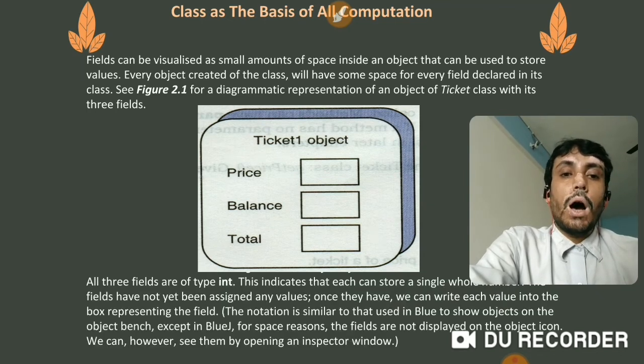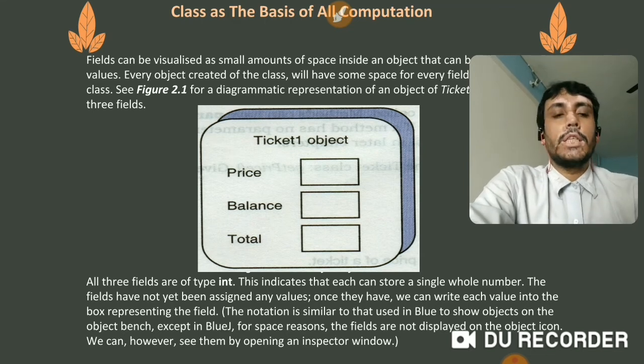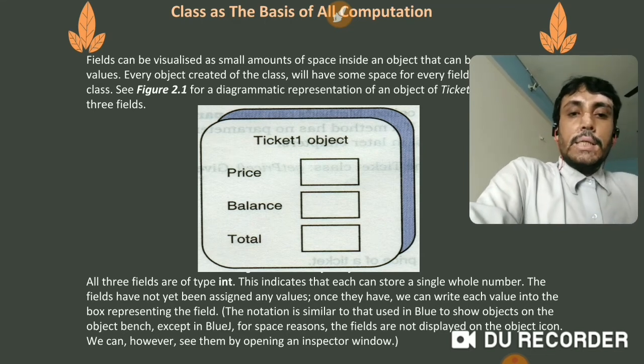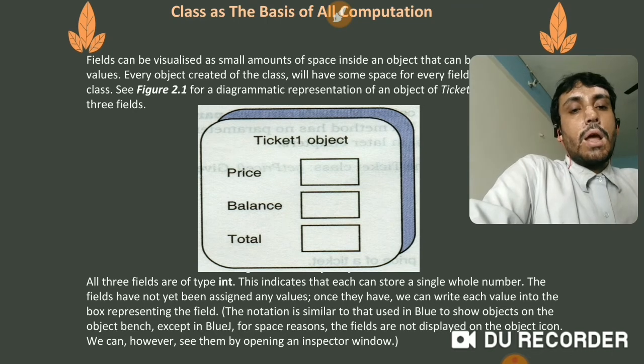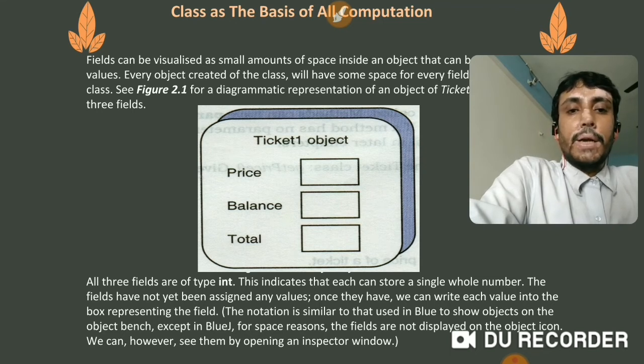All three fields are of type integer. This indicates that each can store a single whole number. Whole number means no decimal point. The fields have not yet been assigned any values. Right now they are empty. Once they have, we can write each value into the box representing the field.